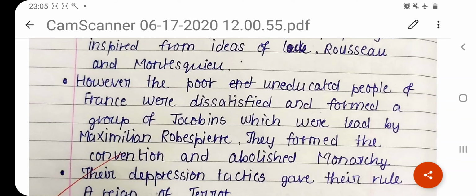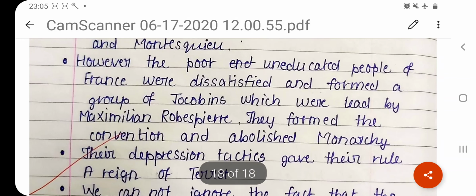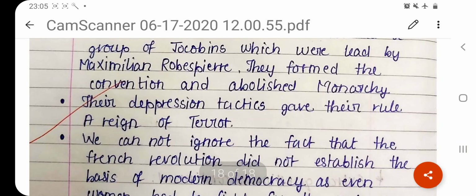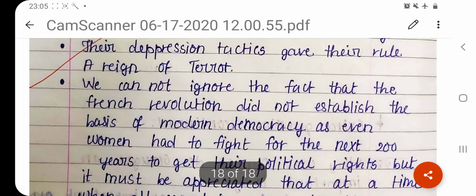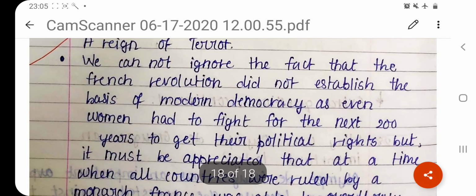However, so we've seen the changes that have happened, however, the poor and uneducated people of France were dissatisfied and formed a group of Jacobins, which was led by Maximilien Robespierre. They formed the convention and abolished monarchy because they killed the king. Their repressive tactics, their repressive taxes, gave their rule the name Reign of Terror.